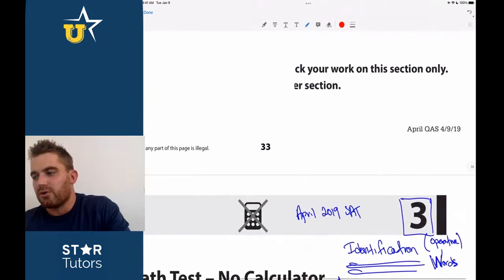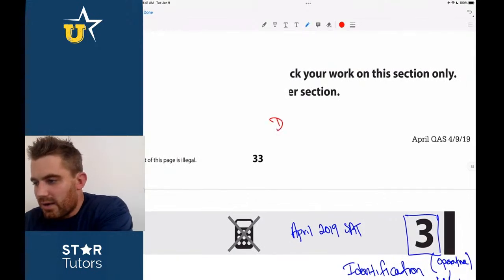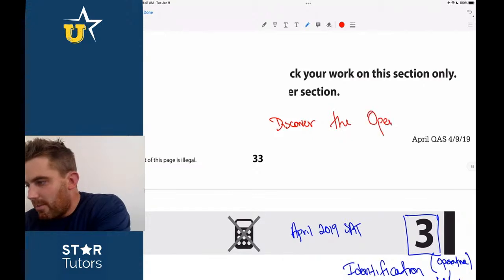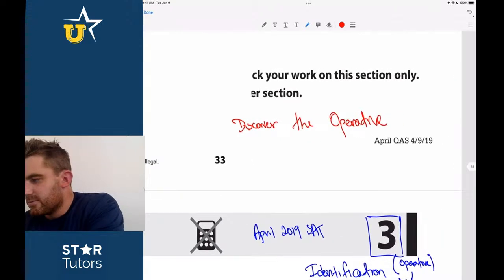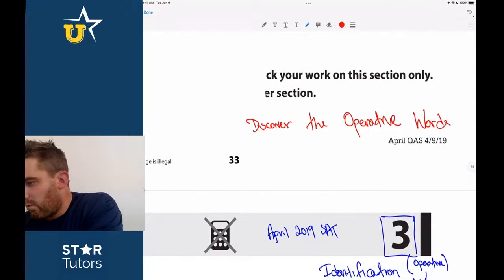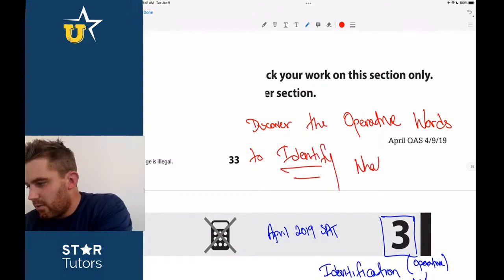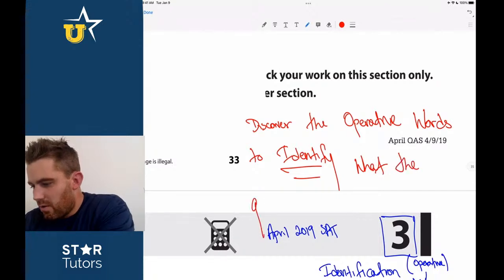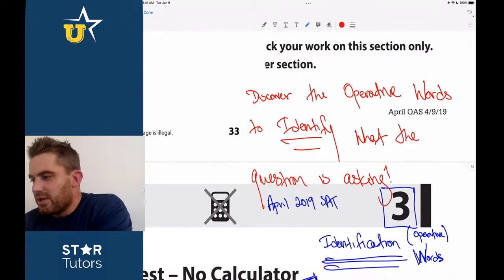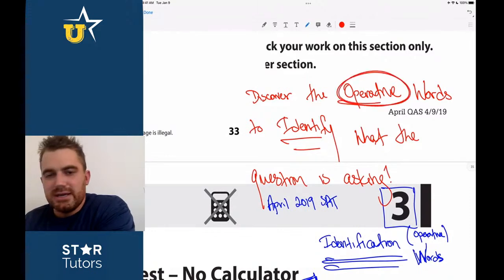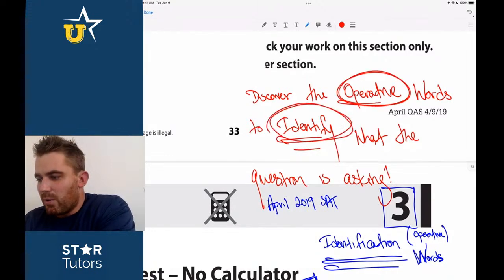Our goal, first and foremost, is to discover the operative words, right? Operative words to identify what the question is asking. Okay, guys, so thumbs up. That's our goal. That's the goal of this video, is you are going to find the operative words within each question type in order to identify what the question is asking.